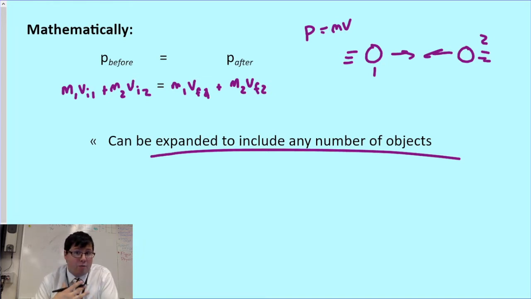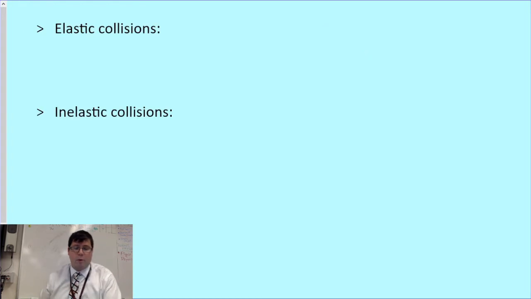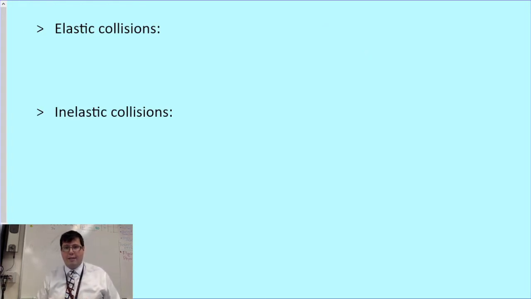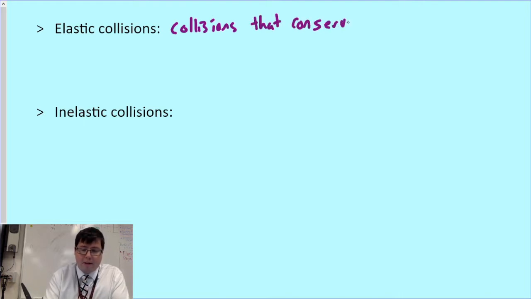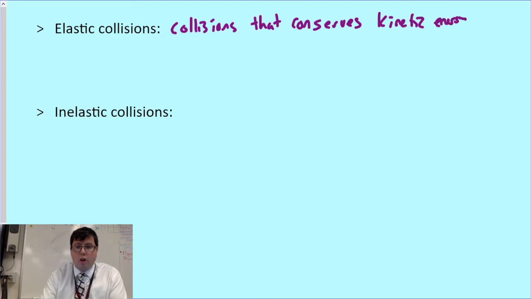Now, there are a lot of ways to look at momentum and conservation of momentum in a system. Two important distinctions when we talk about collisions are whether those collisions are elastic or inelastic. You might have heard of these before, in fact. An elastic collision is a collision that conserves kinetic energy. So besides just conserving momentum, an elastic collision conserves kinetic energy. So it conserves two things there.